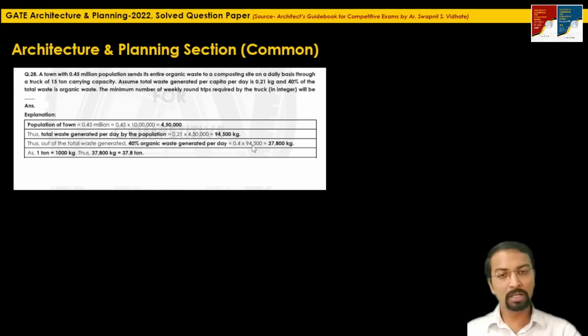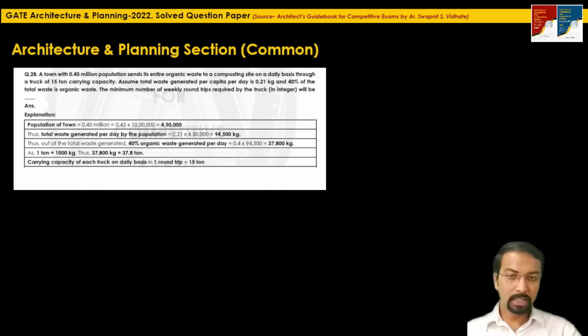So this 37,800 kilogram, or simply 37.8 ton of organic waste, we have to clear from the collection site and send to a composting site on a daily basis. What is given here is that the carrying capacity of the truck is only 15 ton. So roughly, if you divide this 37.8 by 15, you will get a value which is more than 2, right?